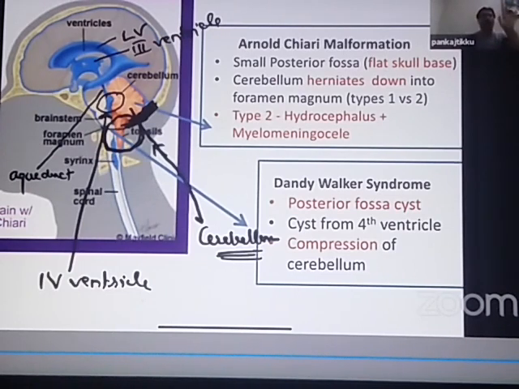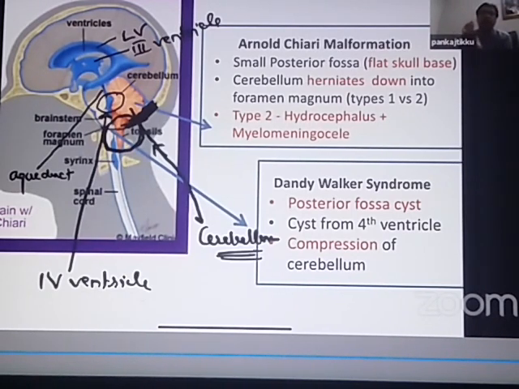So I hope you have understood what is Arnold Chiari malformation. It results because of a very small posterior fossa. So the skull base of these children is very flat from outside. So the normal curve of the skull base is not present. It is flat from outside. So the posterior fossa is very small.